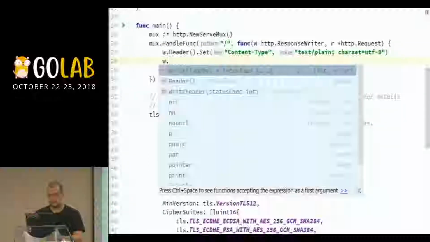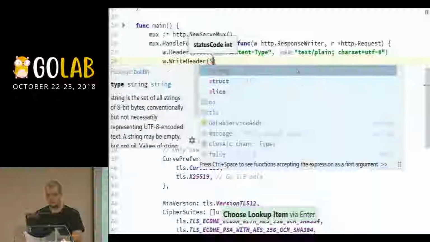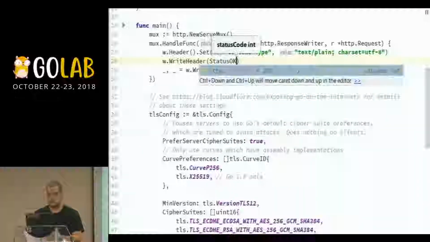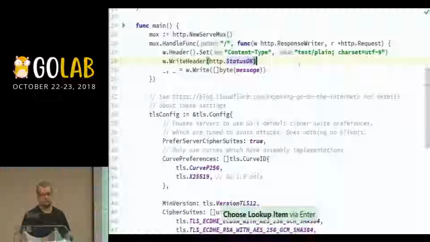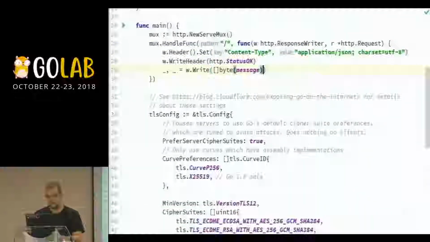The other thing that you can also do is write your header, and let's say status OK for this one, because we do have a status OK. And since we do have a service here, let's convert this to application/json really quick.